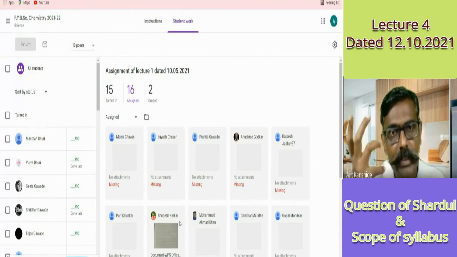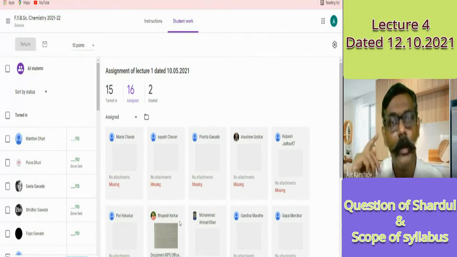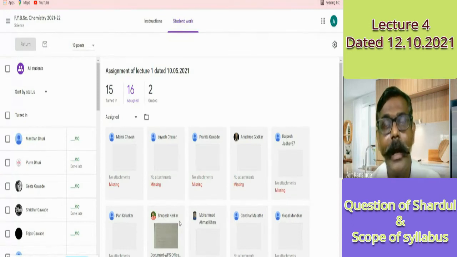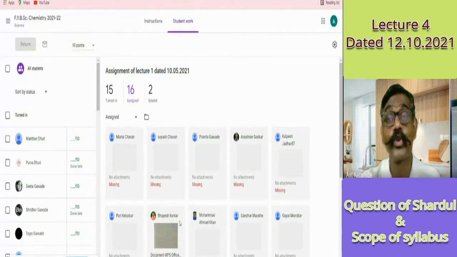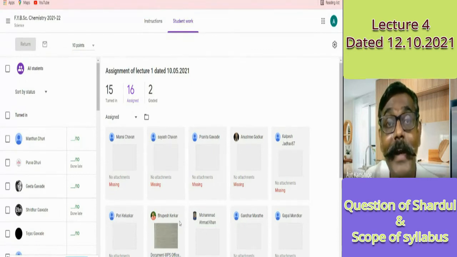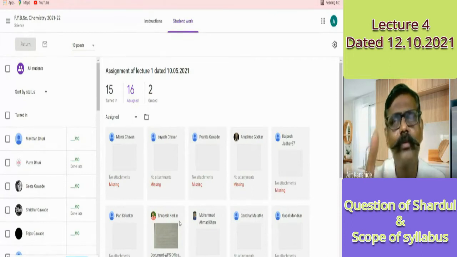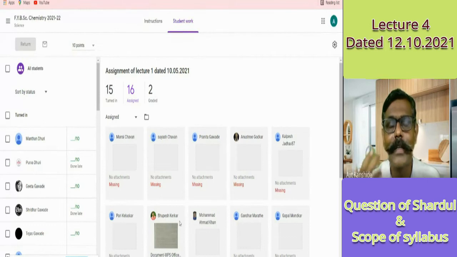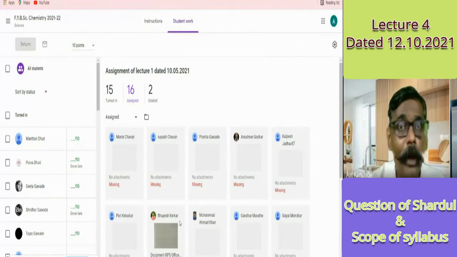Many times students remain with a misunderstanding: I had submitted, the teacher might have done something, and because of that I did not get the grade, it was not assessed. No, students, it's very clear cut, very transparent. Anytime anybody can ask, I will transparently show you at what time you submitted. If you are late, why are you late? If I decrease the marks, why? But now I'm not decreasing the marks because of late submission. I'm giving to all because it is just practice. I want you to understand this methodology of practice. Practice is the best way of learning.